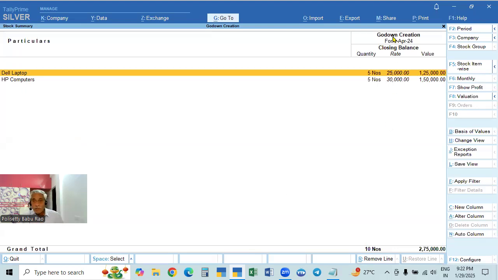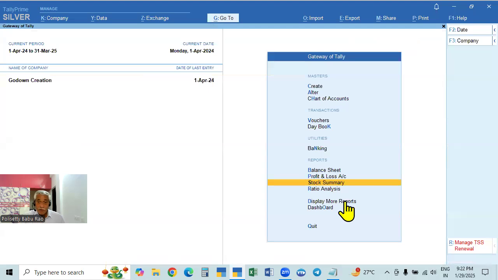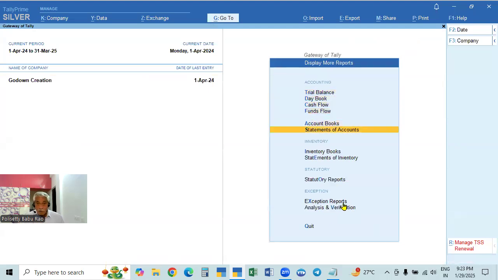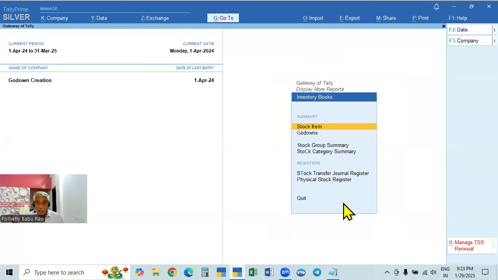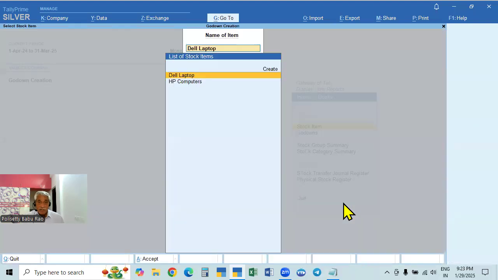See, godown means godown creation. That is the company name. Here it will not show the godown because all of these are in the same godown. But if you want to see the godown details, go to Display More Reports, go to Inventory Books, then take Stock Item. These are the items. Each item will be shown in a monthly report. And if you take Godown next, it will show the godowns. Primary means all godowns, because we have only one. If you select each one, it will show.